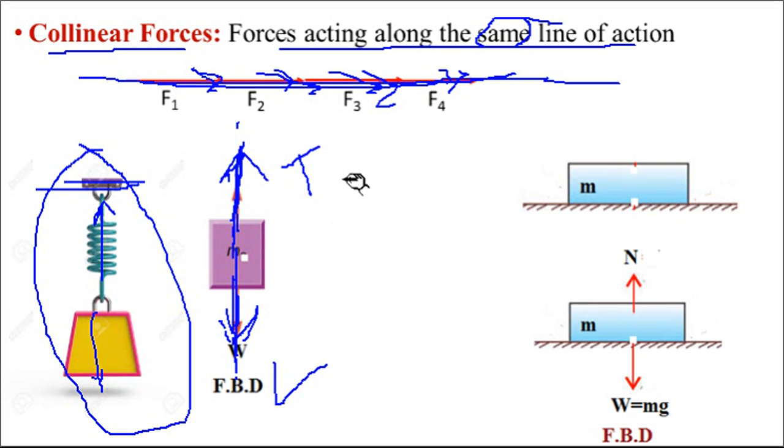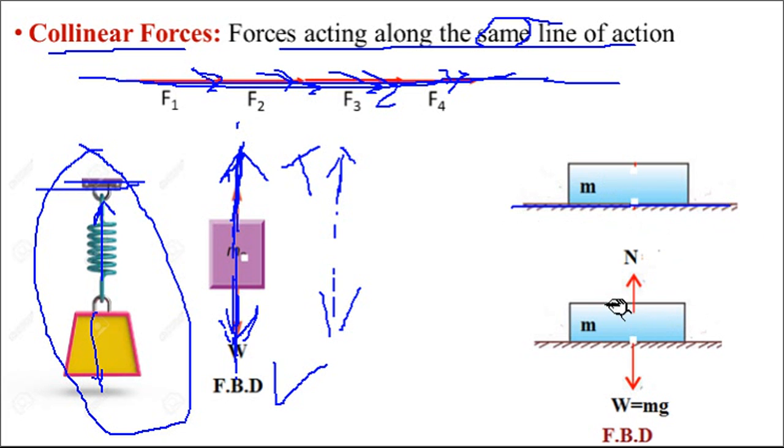T and W have the same straight line of action. W will act downward, tension will act upward, like this. So this is nothing but the collinear force system. Again, a simple example: when any weight is placed on a horizontal surface, or whenever any block of mass m is placed on a horizontal surface. When mass is m, you know that W is equal to mg. When mass is given, you can convert it into weight.